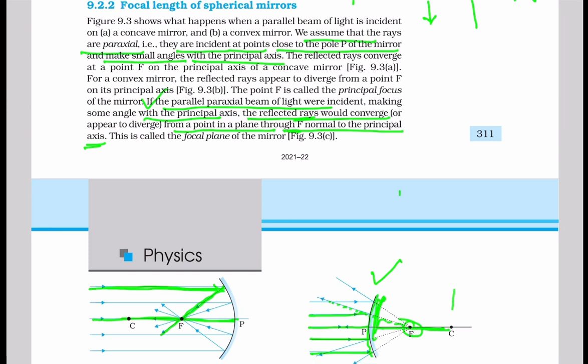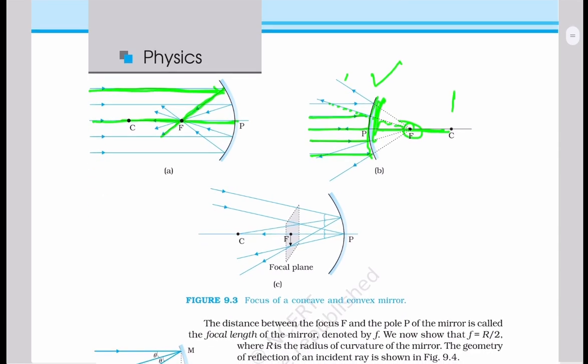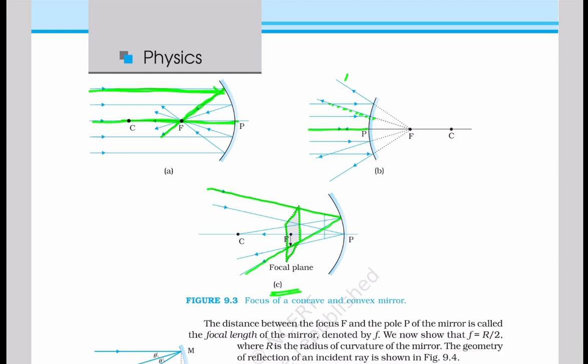You can see in the figure number 9.3c. This is the focal plane. So if any rays coming and incident on the concave mirror, then after reflection, they will be falling in a plane perpendicular to the principal axis and passing through this point F. This plane is called the focal plane.